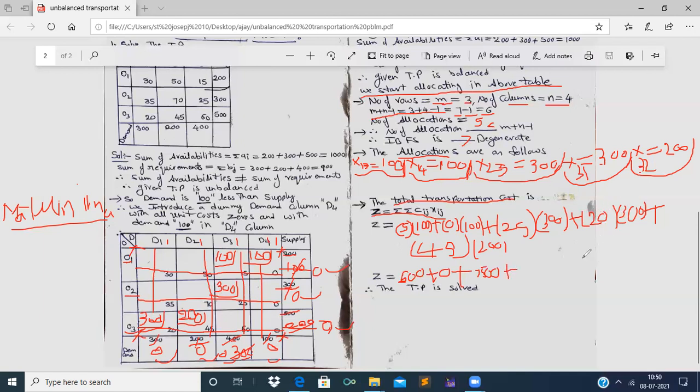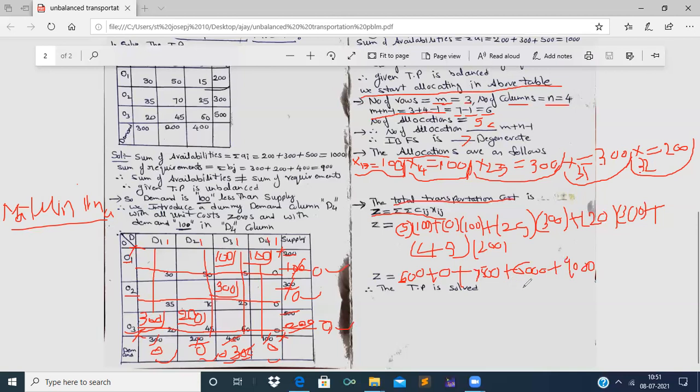Next, 20 into 300, 2 threes are 6, that is 6 followed by 3 zeros. Plus 45 into 200 is 9,000. Now, if we add all these, 500 plus 500, 7,500 it is.